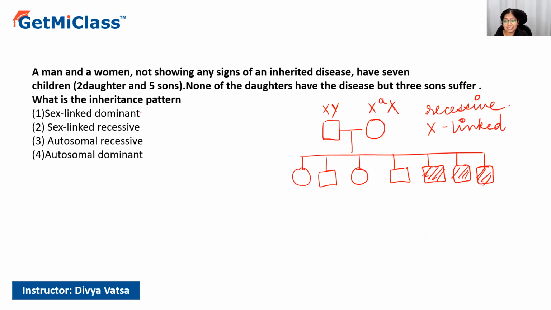First option says sex-linked dominant. If it was dominant, then the disease would have been in this generation also, and this also. In the second option, we can see that this is a sex-linked recessive disease. This looks like the correct option.